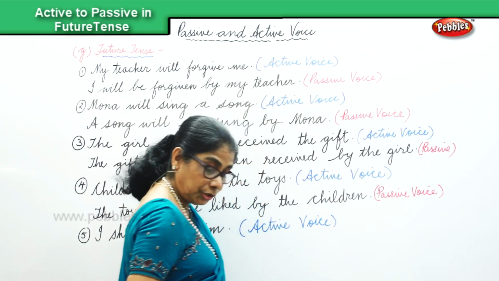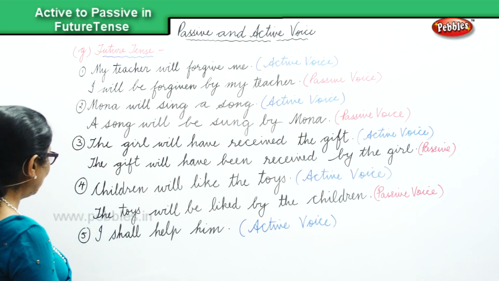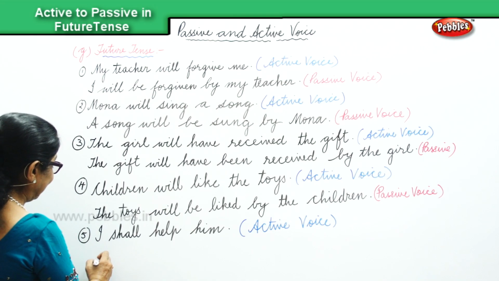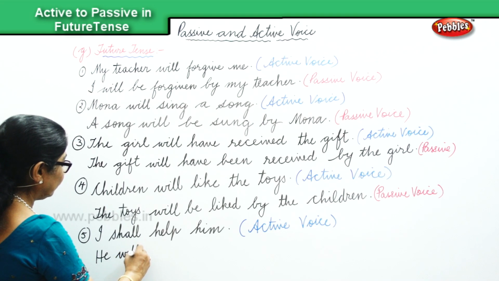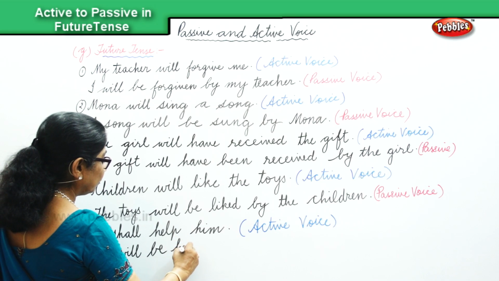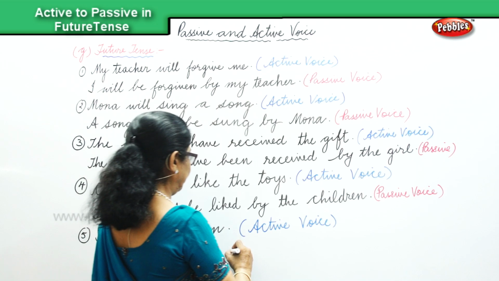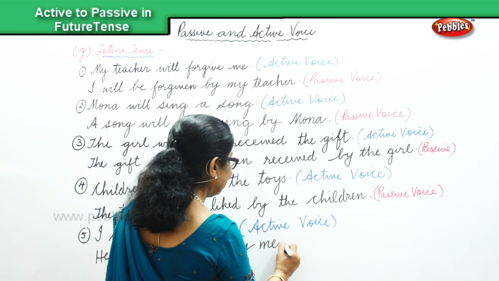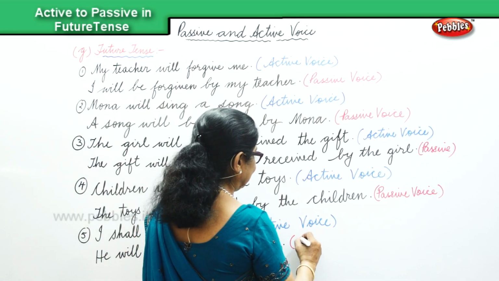Now, we are going to change it into passive voice in the future tense. Okay. So what will be the answer? He will be helped by me. He will be helped by me, and that is in the passive voice.